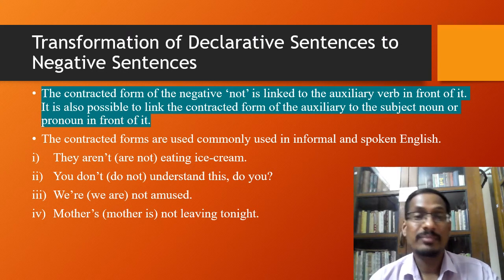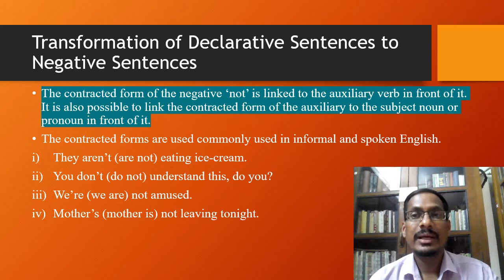Here are some examples in which you will find how the contracted form of the word not is used with the auxiliary verb and also with the subject, noun and pronoun. The first example is they aren't eating ice cream.